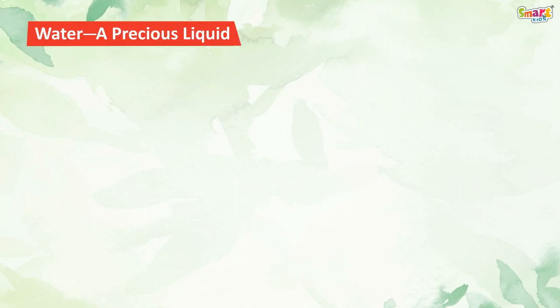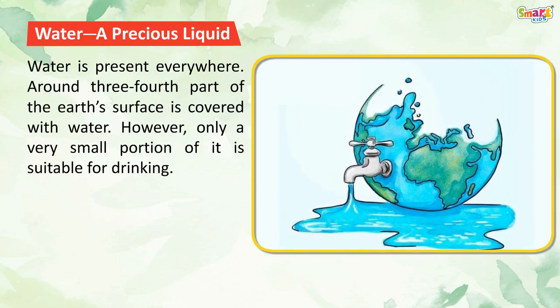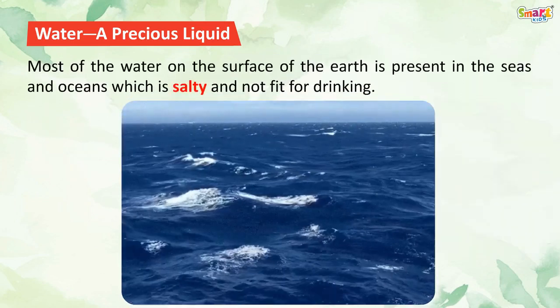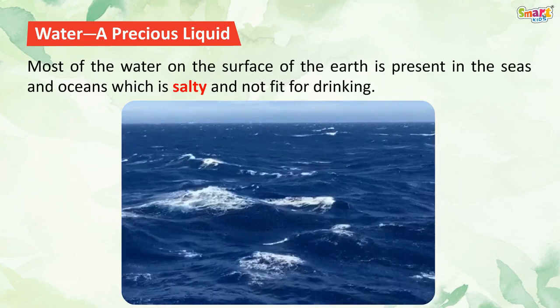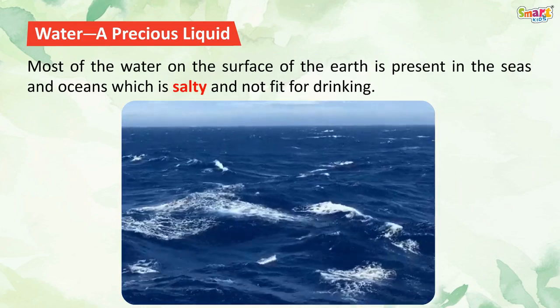Water, a precious liquid. Water is present everywhere. Around 3/4 part of the Earth's surface is covered with water. However, only a very small portion of it is suitable for drinking. Most of the water on the surface of the Earth is present in the seas and oceans, which is salty and not fit for drinking.